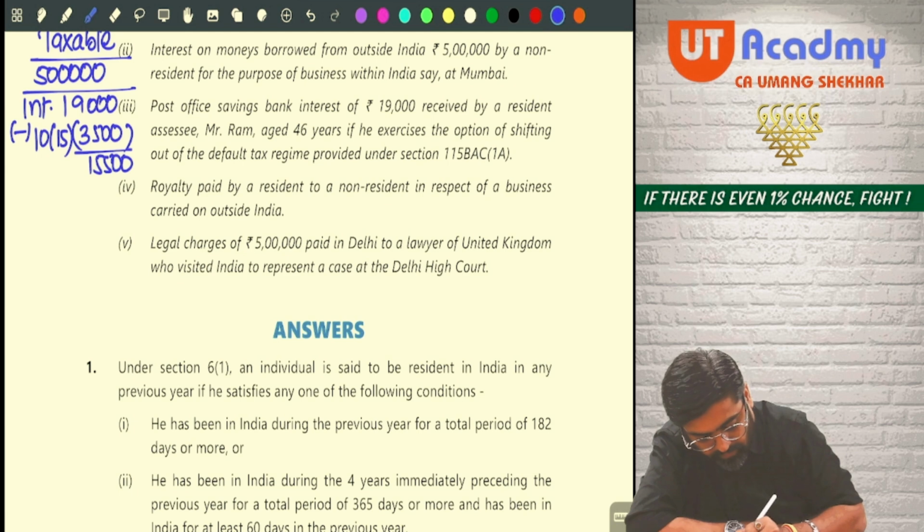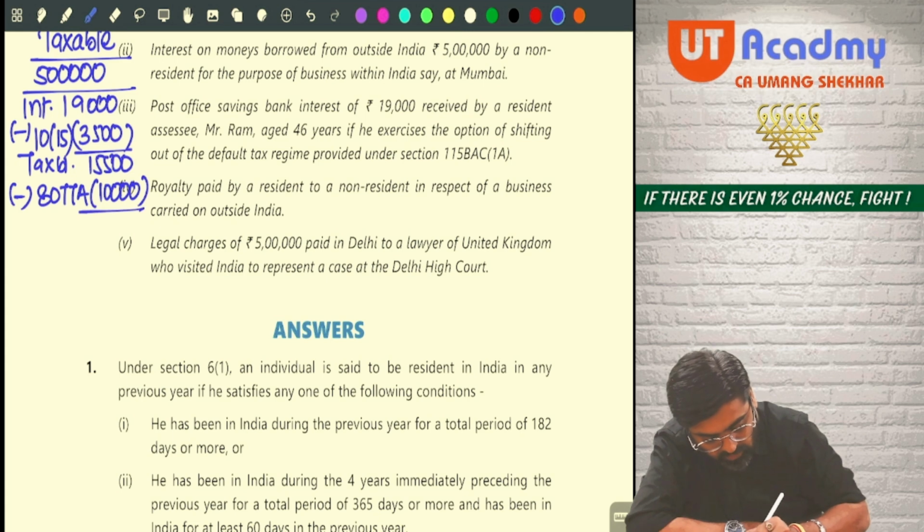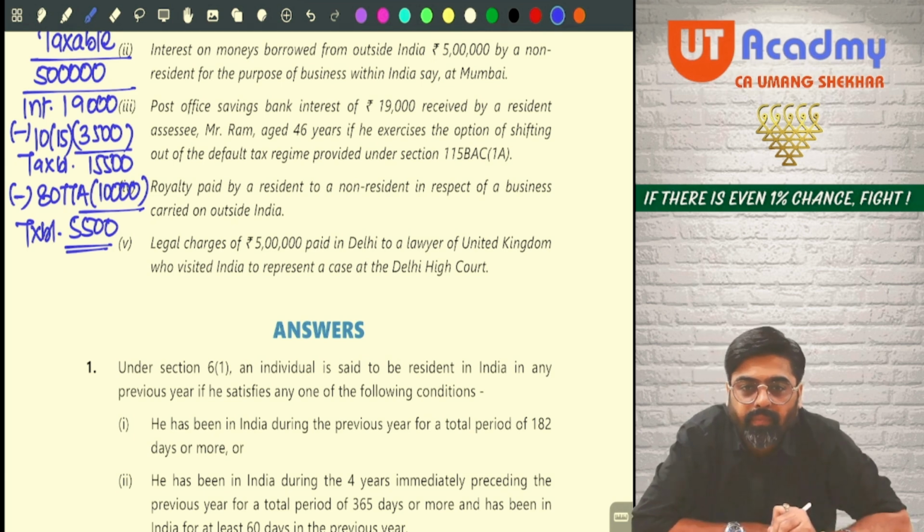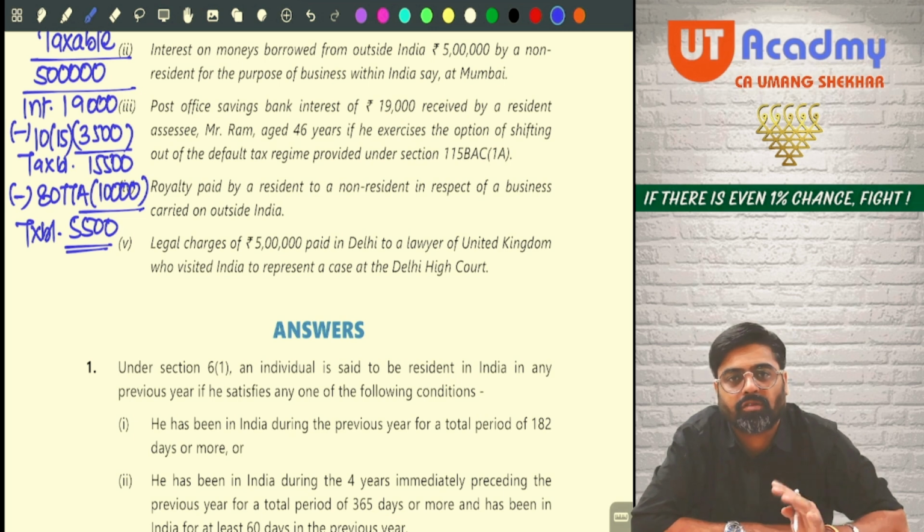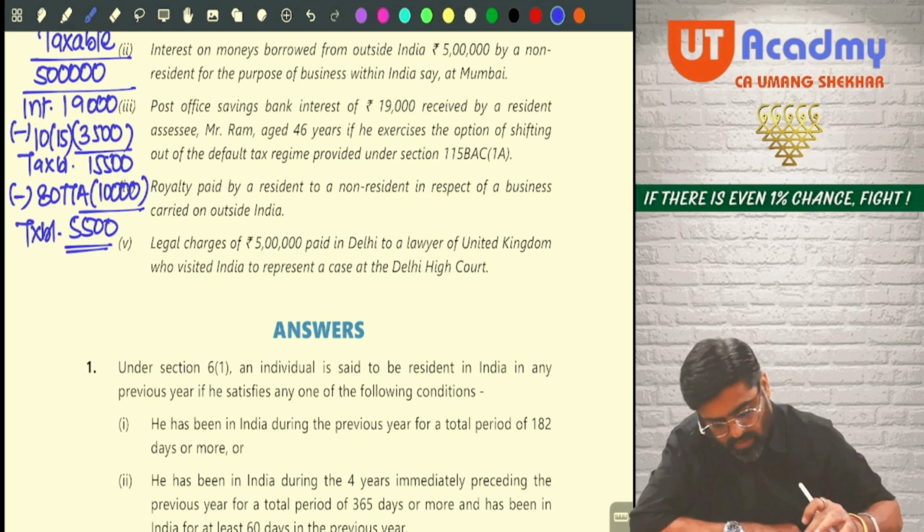This is the taxable amount, and out of that, after considering 80TTA deduction amounting to 10,000, whatever remains, 5,500, will be taxable. This is the final amount, and this will be taxable in the hands of all types of assessee, whether the assessee is ROR, RNOR or NR. Okay. Next one.